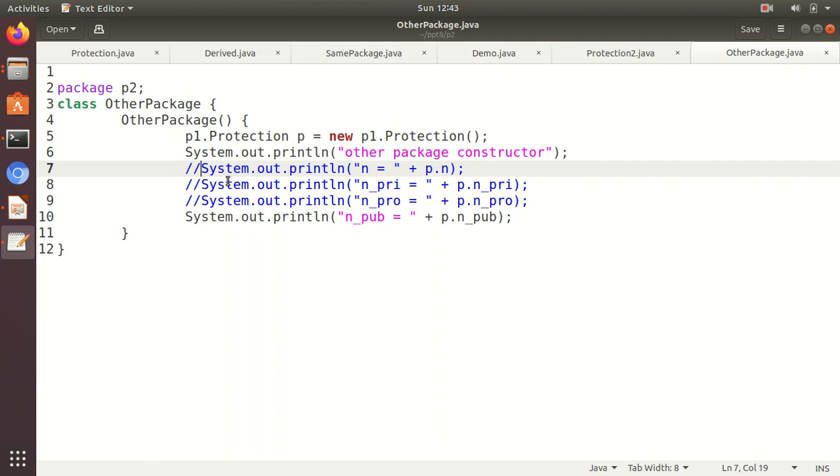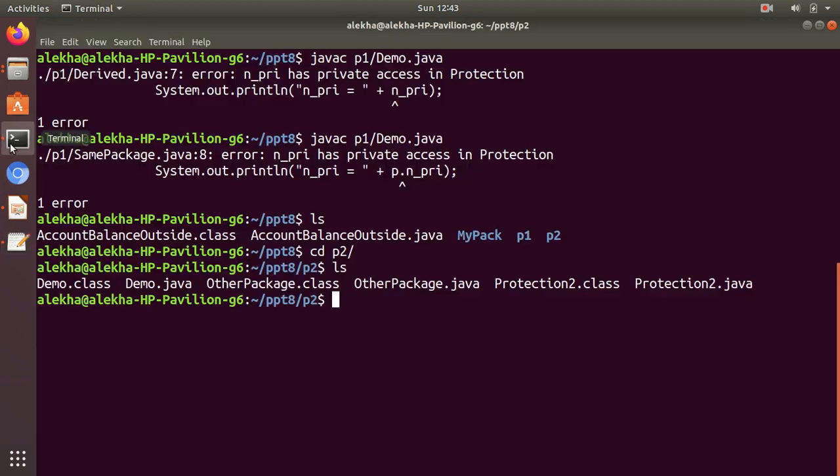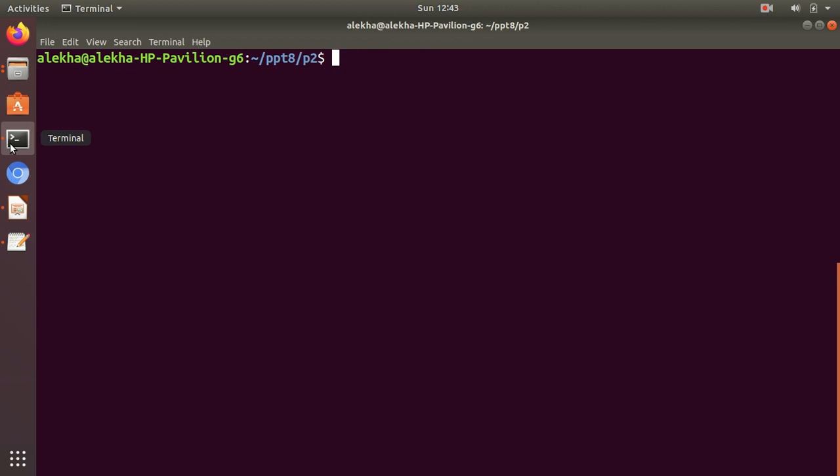Similarly, in the other package class Java file, we create an object of Protection under the P1 package and try to access its members. If you enable these lines, there will definitely be an error, because one is a private member, one is a default access member, and one is a protected member. Since this is a non-subclass of Protection and outside the package P1, it cannot access them; it can only access the public member. Let us run it and see. I will go back to my working directory and compile P2.